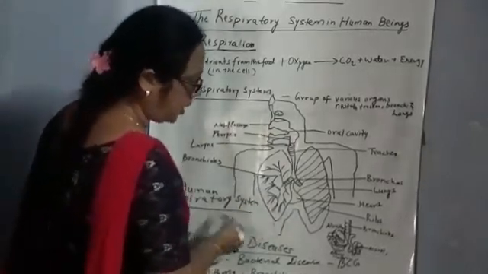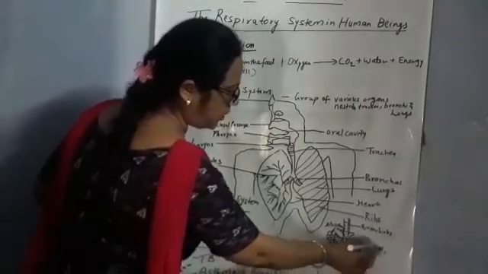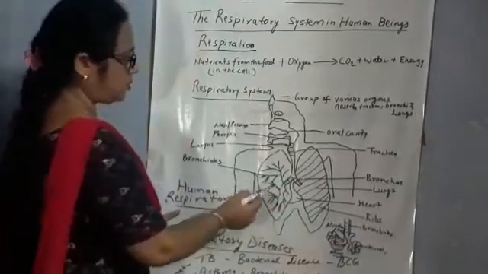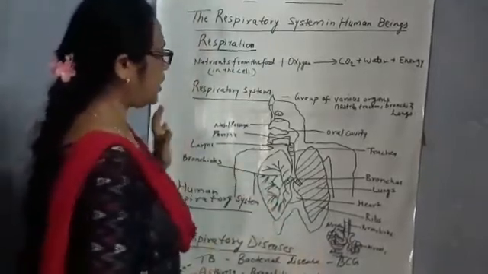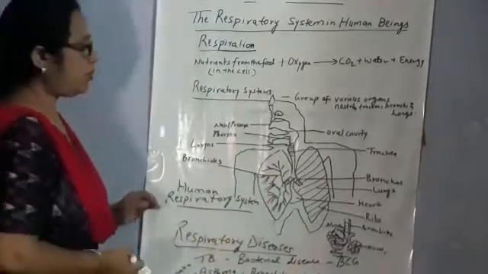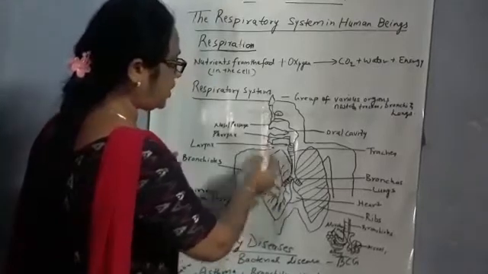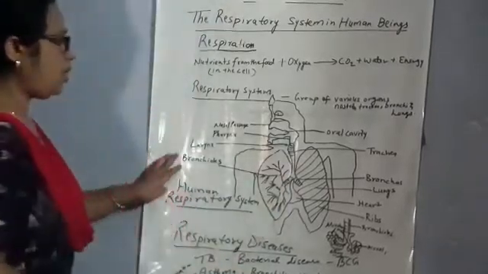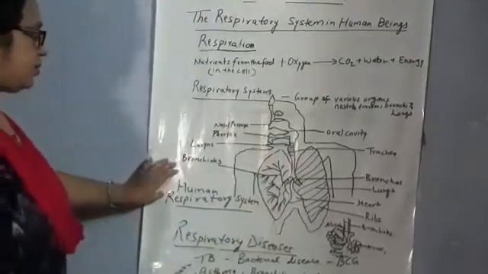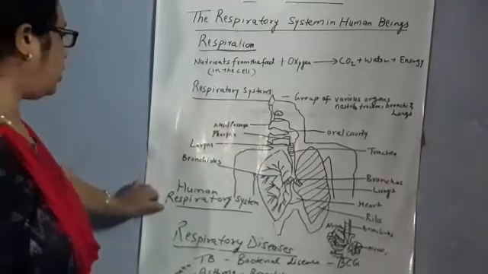Some air sacs are present at the point of the alveoli. These alveoli give out the carbon dioxide to the nasal passage again, and it is given out from the body, and these air sacs absorb the oxygen that we breathe in through the bronchioles and present in the lungs. So this is the respiratory system.